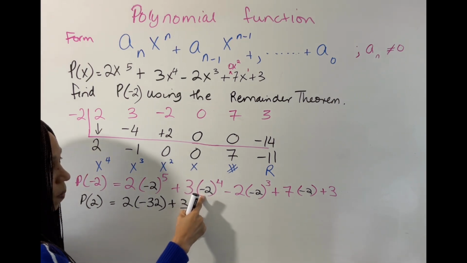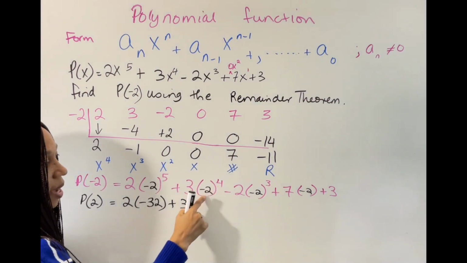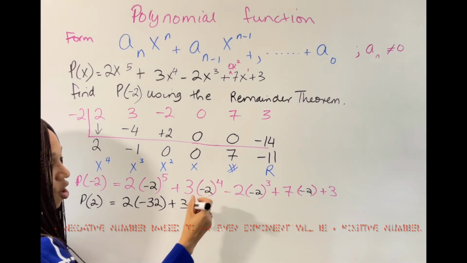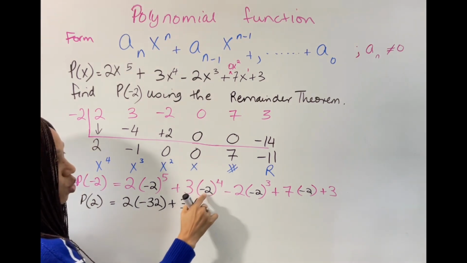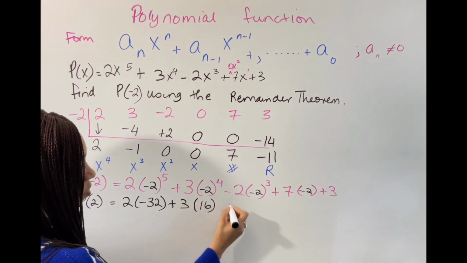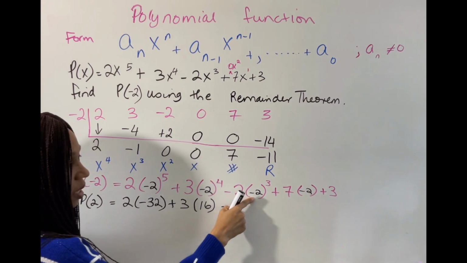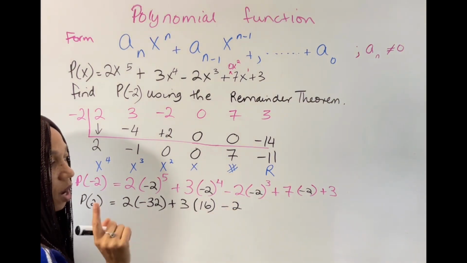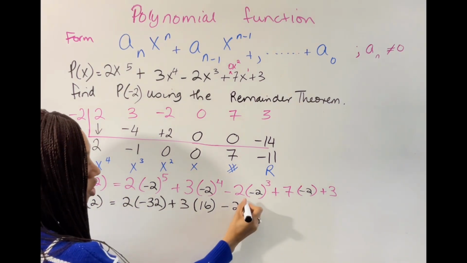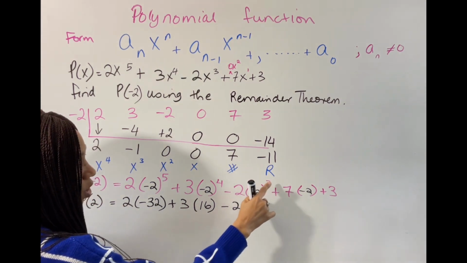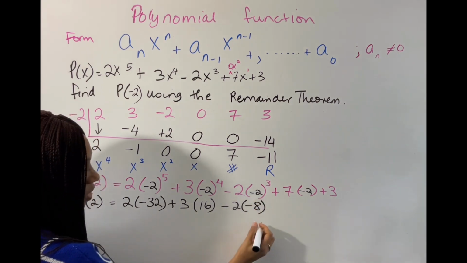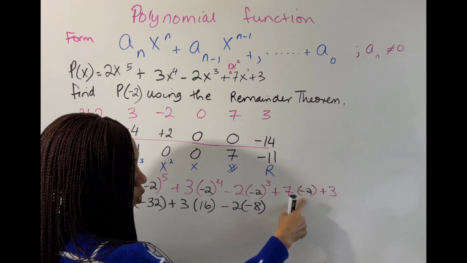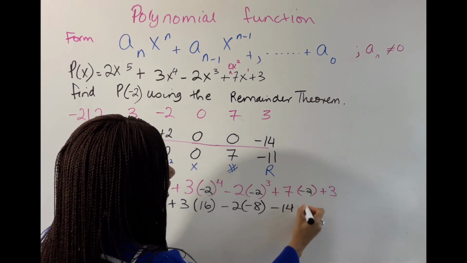And negative 2 to the 4th power, because it's a negative value and the exponent is an even number, you're going to have a positive number here. And 2 to the 4th power is 16. Minus 2, and once again, it's a negative number raised to an odd exponent, so your answer is going to be negative. So negative 2 to the 3rd power is going to be negative 8. Then you're going to have 7 times negative 2, which is simply negative 14, and you have